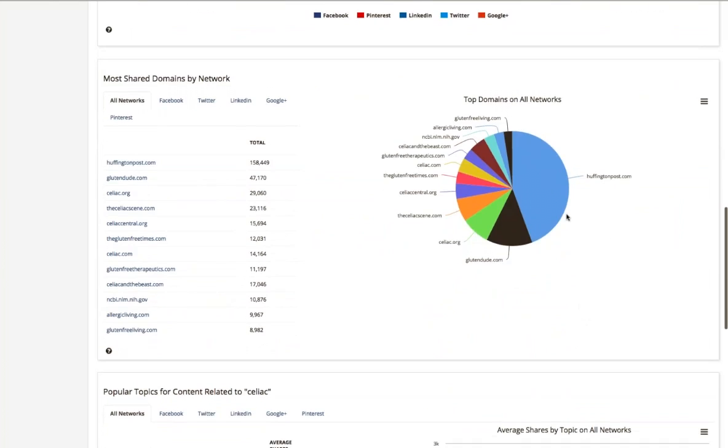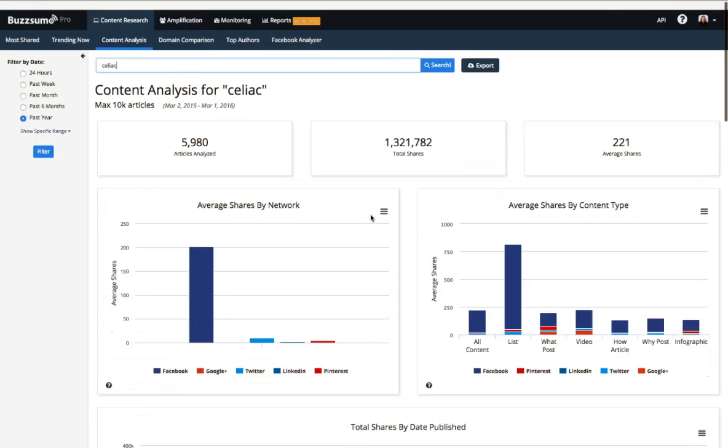Now, I love this section of content analysis reports. What this does is show you the most popular domains for social shares about your topic. What this is showing us is when people share content about the word celiac, these are the domains that they are most often grabbing that content from. Huffington Post, Gluten-Free Living, Gluten-Free Therapeutics. So these are places where you could look for examples of successful content. You could also pursue partnerships with these domains and possibly advertising opportunities as well.